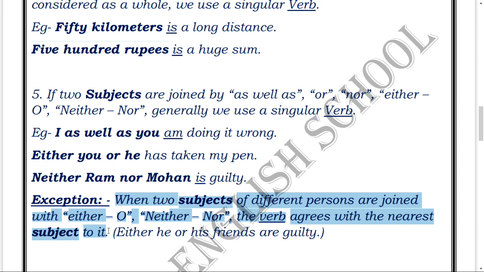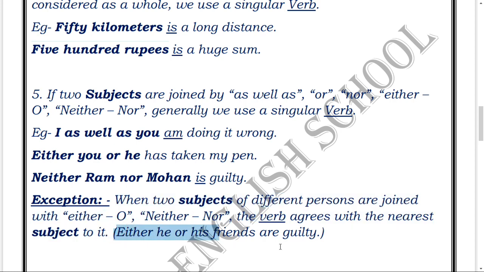For example, "Either he or his friends are guilty." If you notice the sentence, you'll find that "are" is a verb here, isn't it? So why is this plural? Because "his friends," the subject which is nearest to this verb, is the nearest one. This "he" looks far, isn't it? So this verb is getting agreed with the nearest subject. Okay, am I clear now?